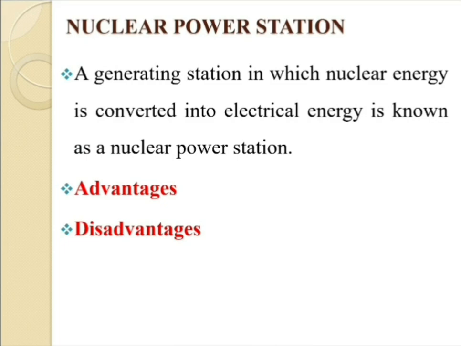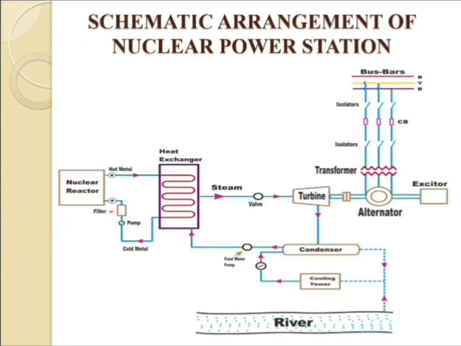Here there is one word, that is fission. The meaning of fission is the breaking of nuclei of heavy atoms into two nearly equal parts with the release of a huge amount of energy, which is known as nuclear fission. Now we are going to the schematic arrangement of a nuclear power station. So the figure shows the schematic arrangement of a nuclear power station.